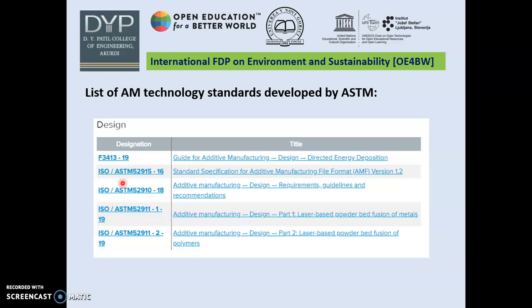Generally, the most common file format for additive manufacturing is stereolithography, the STL file format. The ISO/ASTM 52910-18 guides the design requirements, guidelines, and recommendations of additive manufacturing designs. So these are some of the standards for additive manufacturing design.